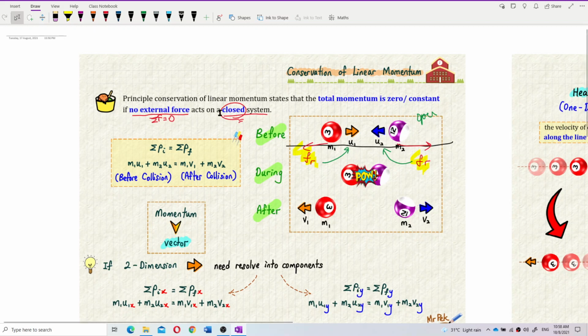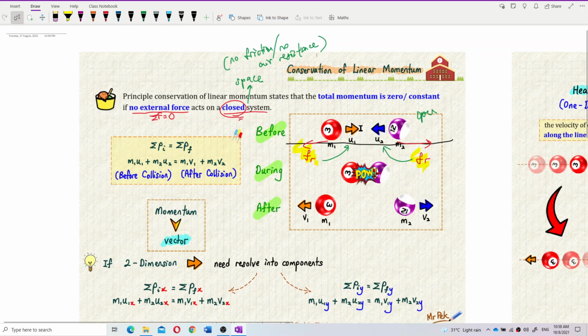So how do we really achieve a closed system? It only happens in space, where there is no friction, no external force, no air resistance. Then that is really a closed system.